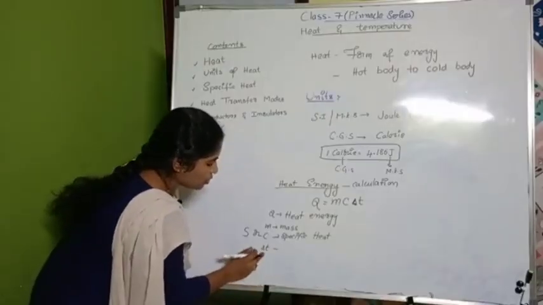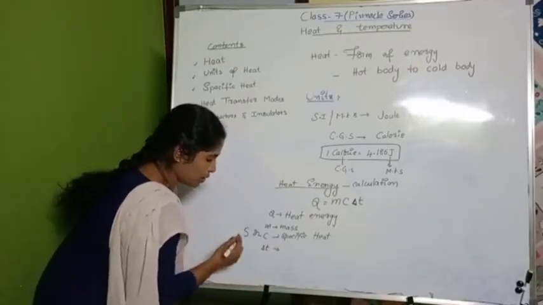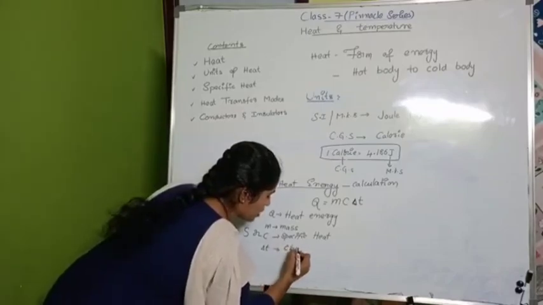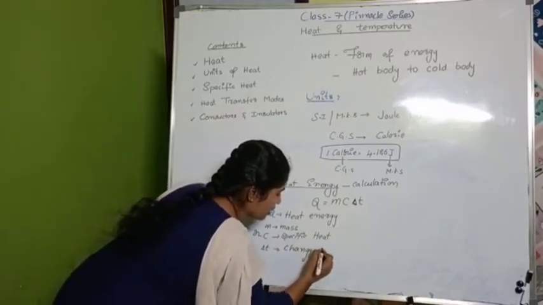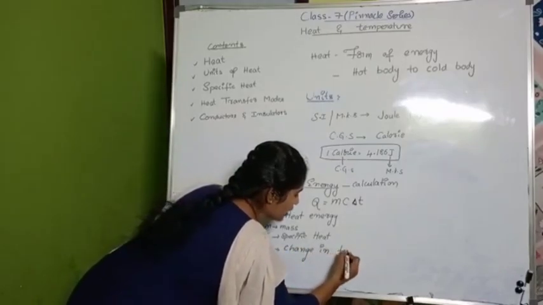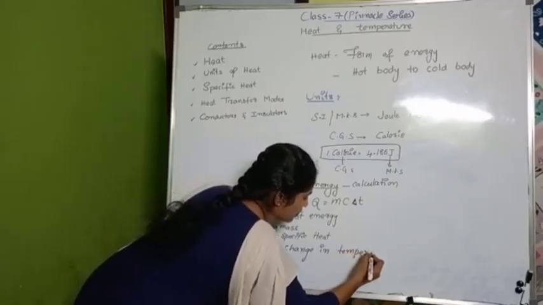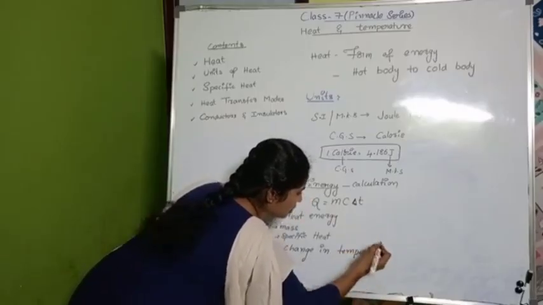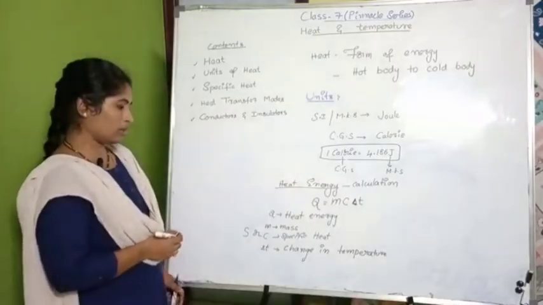Change. Change in temperature. This is the formula to calculate heat energy.